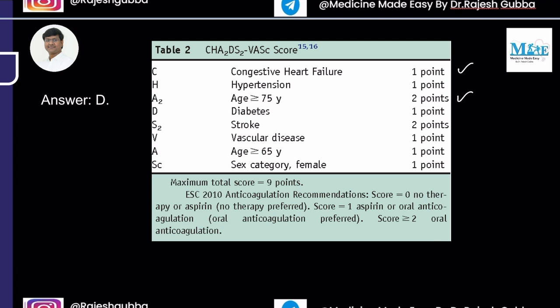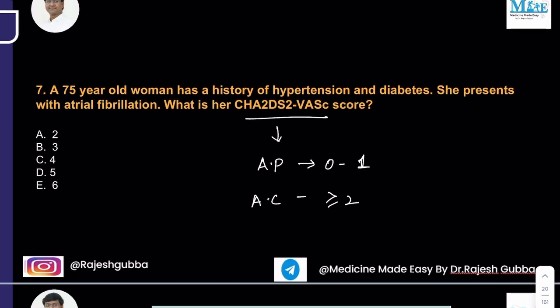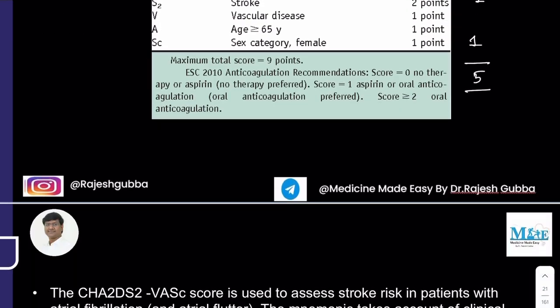So our patient is a 75-year-old female patient. So 2 points because age is 75, and female 1 point, and she is also hypertensive, right? 1 point, and she is also diabetic, okay, 1 point. So how much does it become? Totally it comes to 5 points. Okay, next question. So the answer here is 5 points, right? Then you see the next question.